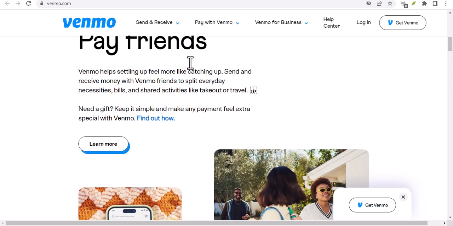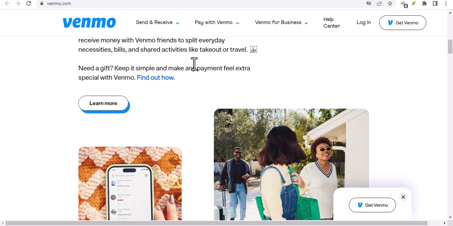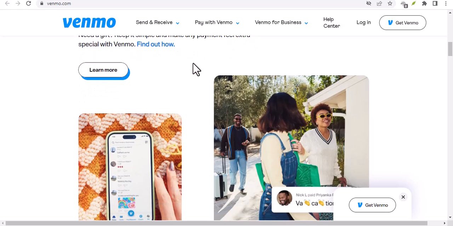Where can I use Venmo? Venmo is available in the United States, Canada, the United Kingdom, and Australia. So, which country can't use Venmo? Venmo is not available in China. This is because the Chinese government has not approved the app.